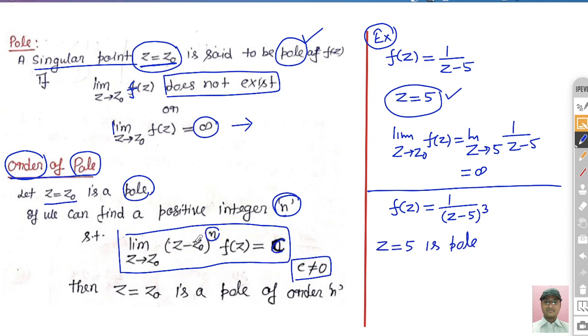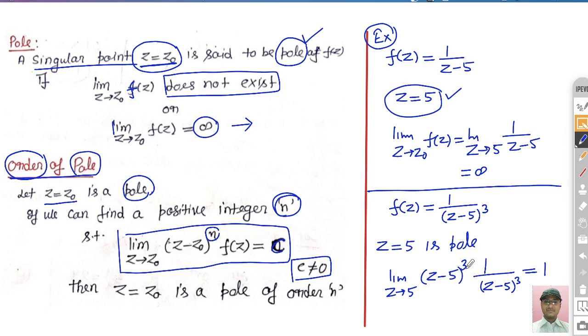The point that we are talking about, the point where this is a pole, you just subtract and put the power. So once you put limit z tends to 5, (z minus 5), this will be non-zero only if the power is basically 3 with this f(z). f(z) is given, (z minus 5) raised to the power 3, which is basically 1, right?